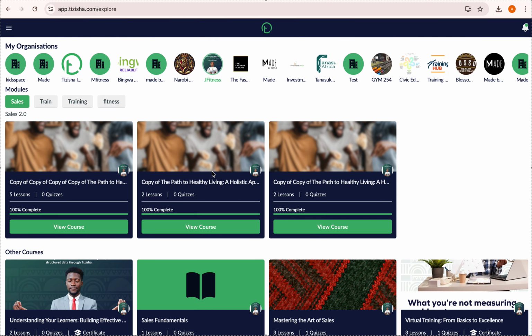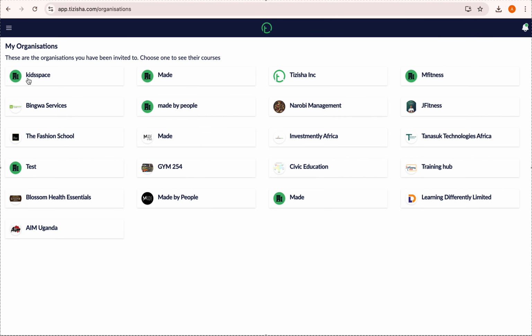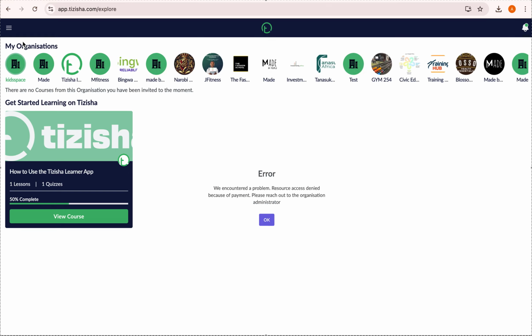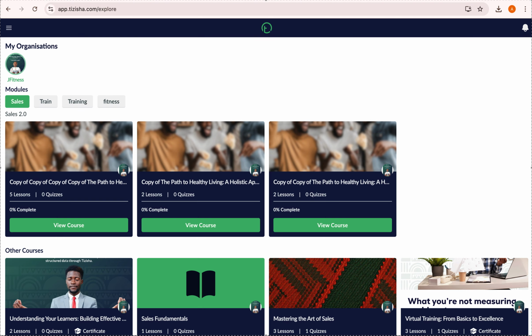Yeah, so I was going to my organization section here. This is where you get to see all the organizations that you belong to, highlighted in this section of the app. Okay, great. So that's the journey for learners on Tizisha. It's very simple to use, very intuitive, and that's how you go about it.